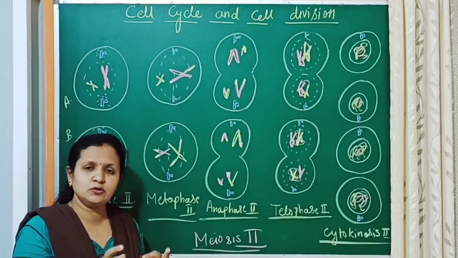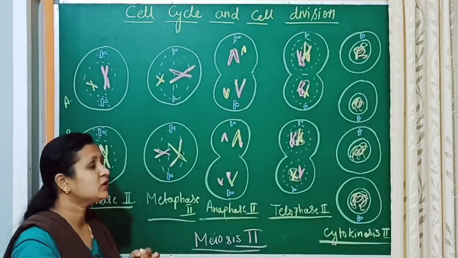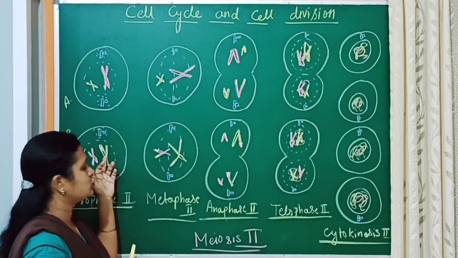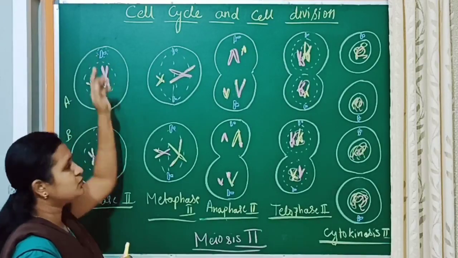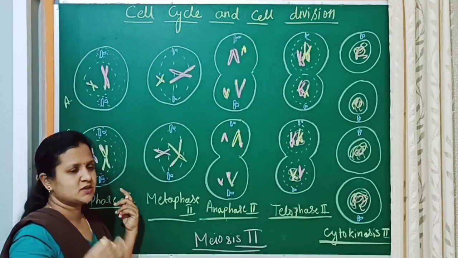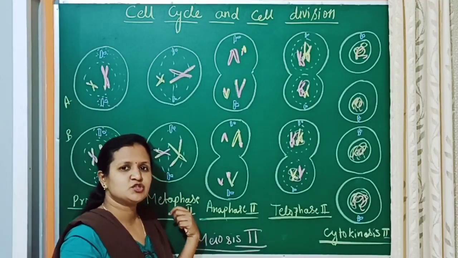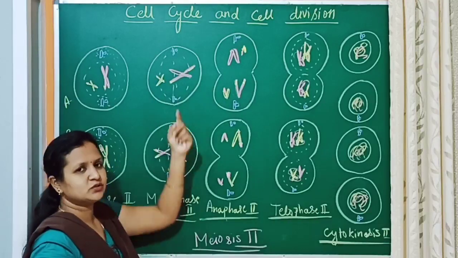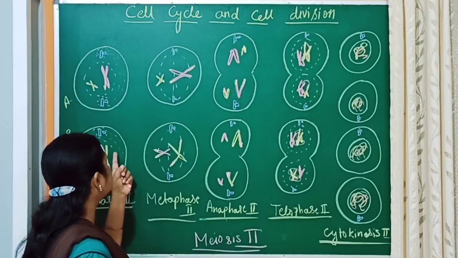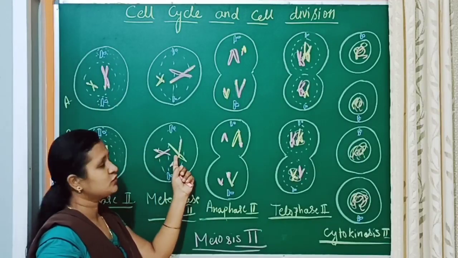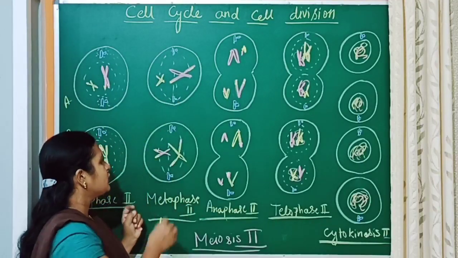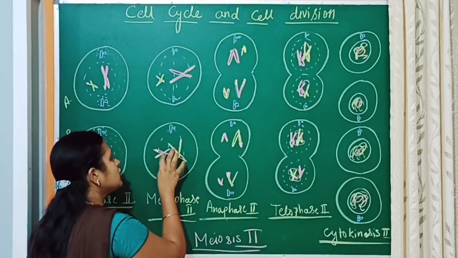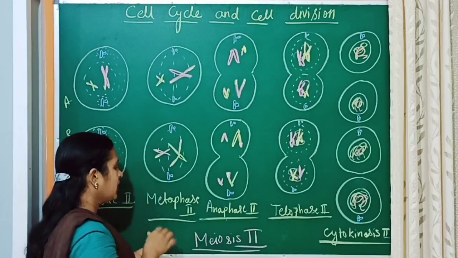So in the two daughter cells, the chromatin network condenses into chromosomes. Centrioles will move to the opposite poles, and fiber formation is going to start. Next comes metaphase 2. The chromosomes lie in the equatorial plate in both the cells. Here two chromosomes are there, and here also two, and the two chromosomes lie in the equatorial plane. Spindle fiber formation will be completed, and those spindle fibers will now attach to the centromere,